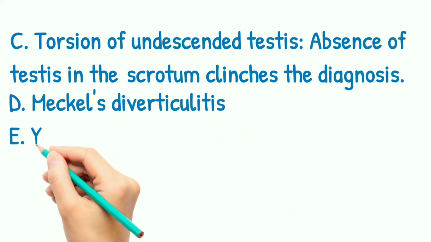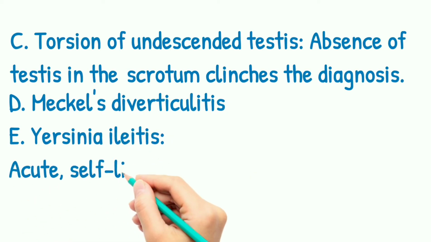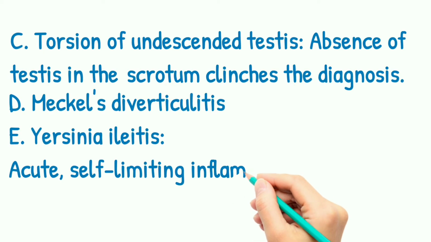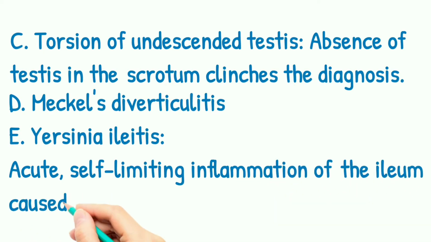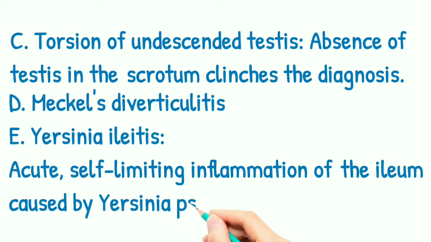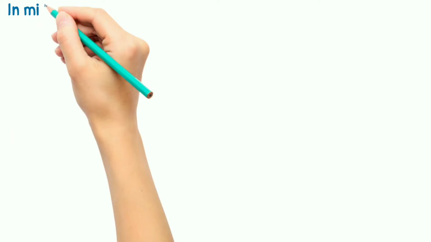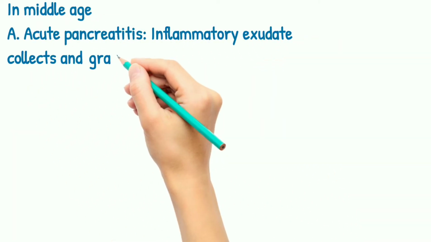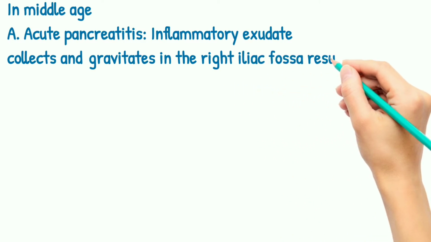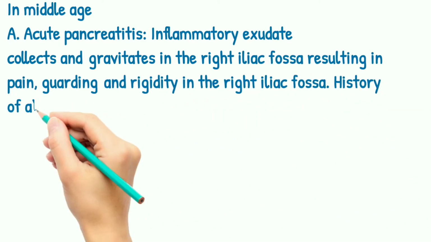Meckel's diverticulitis. Yersinia ileitis, acute self-limiting inflammation of the ileum caused by Yersinia pseudotuberculosis. In middle age, acute appendicitis: inflammatory exudate gravitates to the right iliac fossa, resulting in pain, guarding and rigidity in the right iliac fossa.